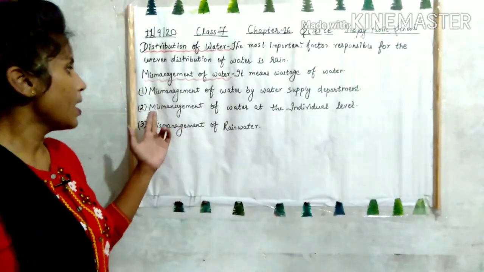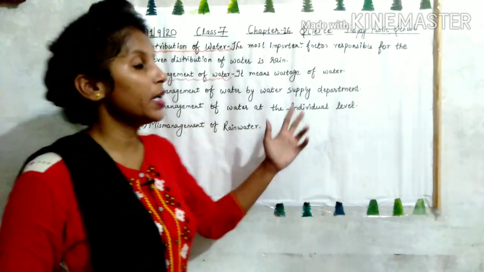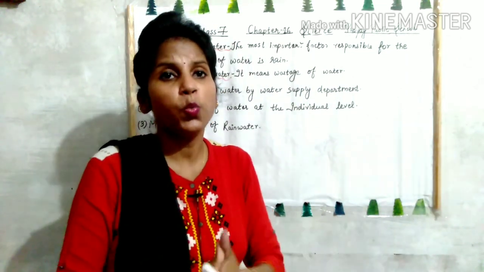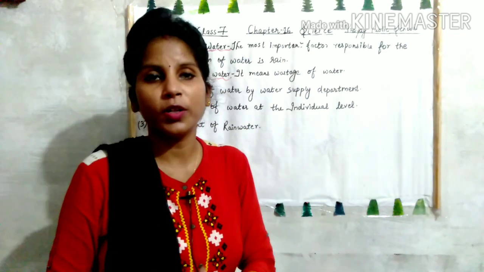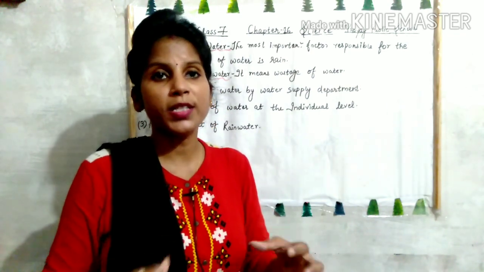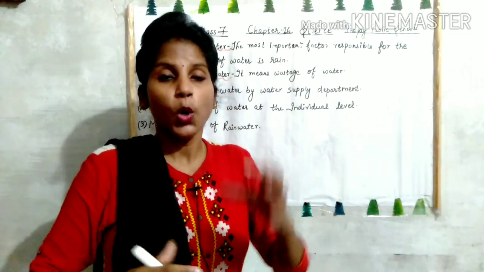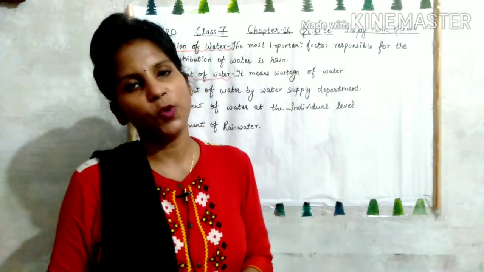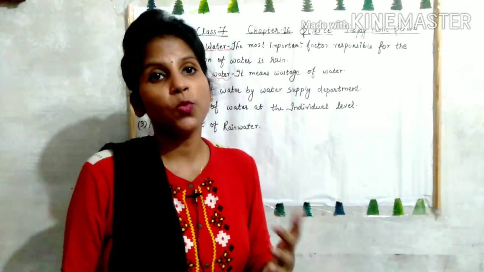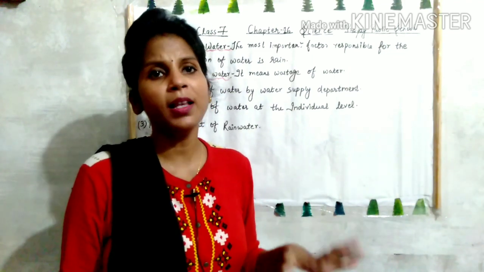Now second one, mismanagement of water at the individual level. Knowingly or unknowingly we waste a lot of water while brushing, bathing and cooking. So we should not waste more and more water. We should use the water very carefully and judiciously so that in future we can use water in ample amount.